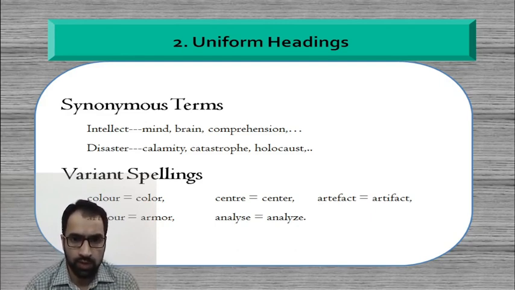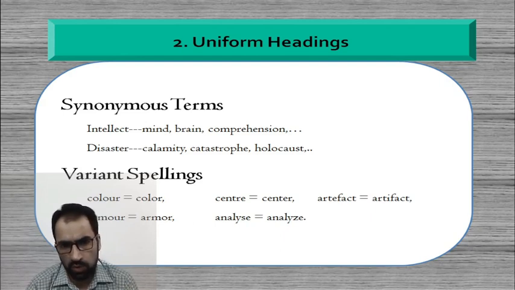So this principle helps us in that aspect, where it tells that only those kinds of headings should be used which have been decided at the first instance, and then they have to be used uniformly. Say for example, if we talk of the synonymous terms, if a particular term has been used by the cataloger, it has to be used consistently, it has to be used uniformly.